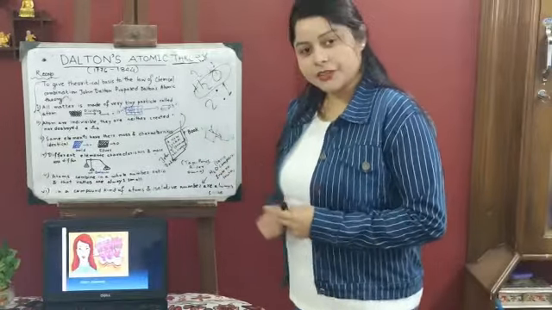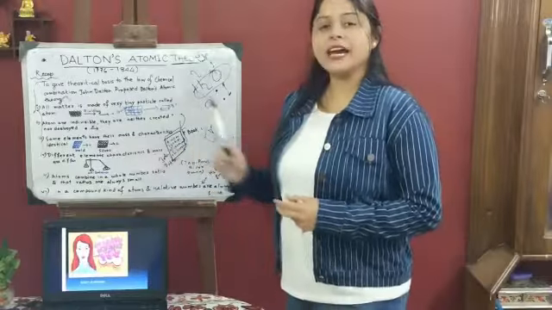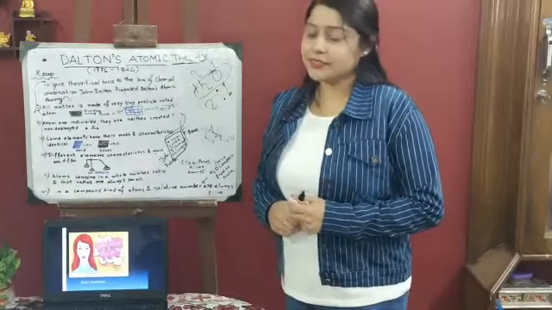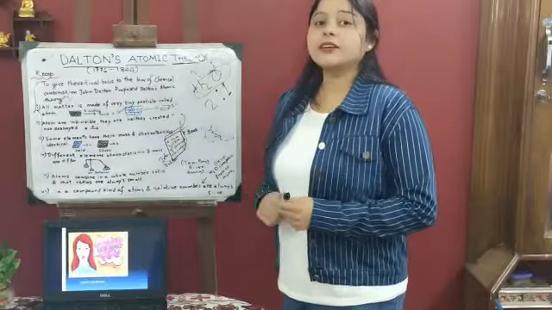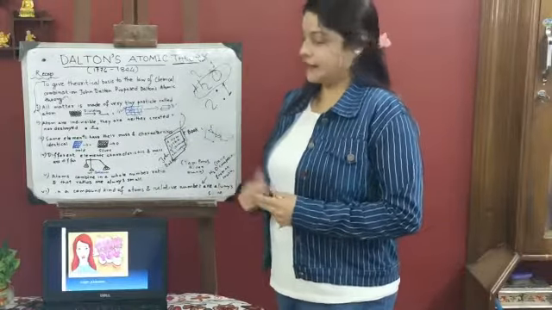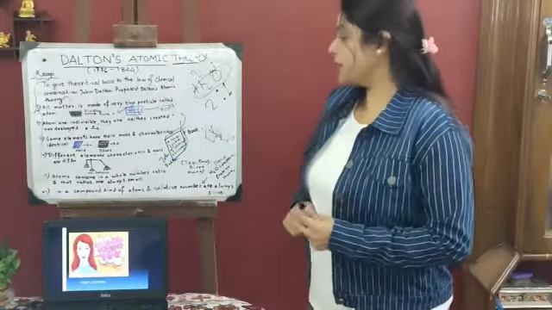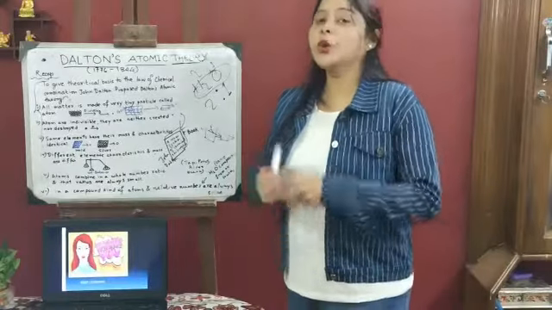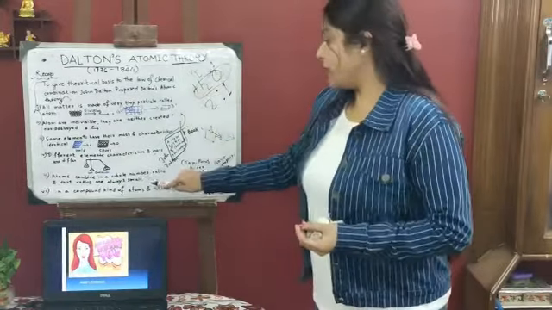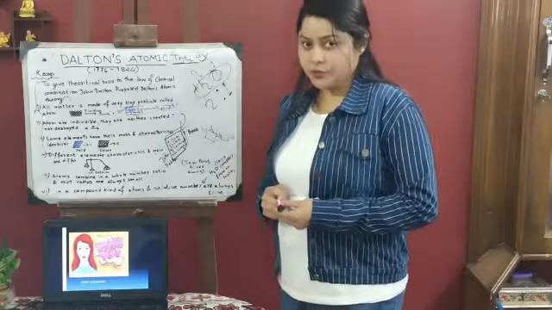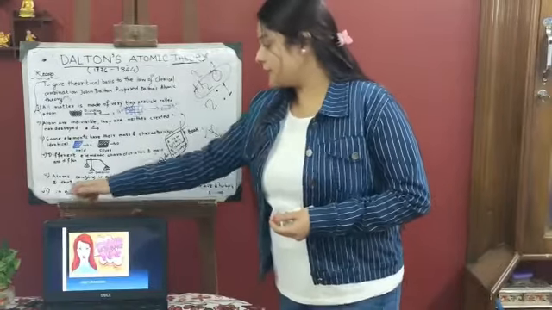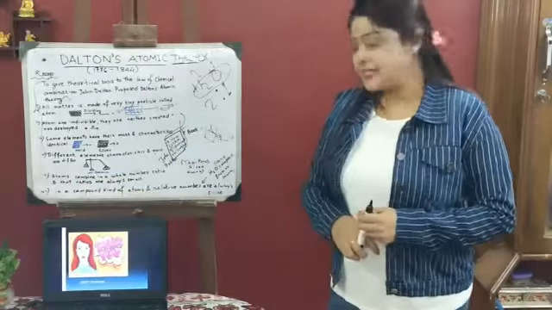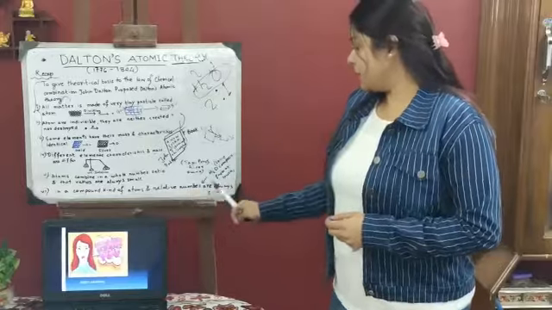In his third postulate, he said that the same element has the same mass and characteristics, and different elements contain different mass and different characteristics. In his fifth point, he said that atoms combine in a whole number ratio, and ratios are always small. And in the sixth point, he said that in a compound, the kind of atoms and their relative number are always the same.